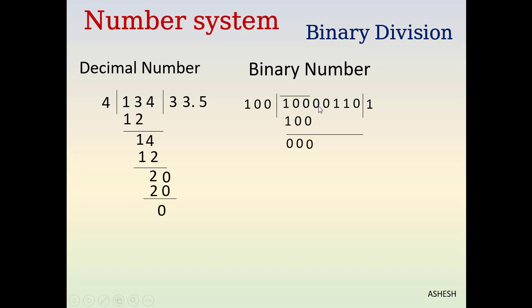Now we have to put down 0 here, but still our remainder is 0. So we have to take an extra digit from the dividend.